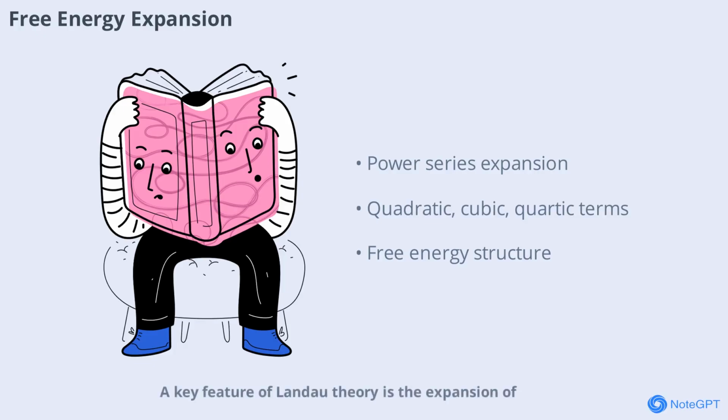A key feature of Landau theory is the expansion of free energy density as a power series in the order parameter. The equation F(T, phi) = (1/2) r phi^2 + w phi^3 + u phi^4 captures how the free energy changes with phi. Each term in this series has a specific role. The quadratic term relates to stability, the cubic term can introduce asymmetry, and the quartic term ensures the energy remains bounded. This mathematical structure allows physicists to analyze the stability and behavior of systems near phase transitions, offering a versatile